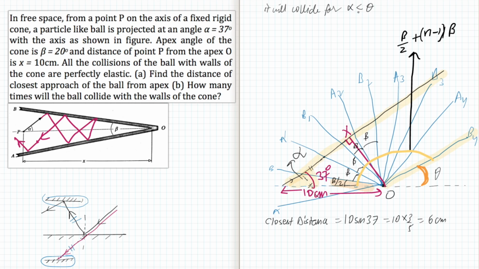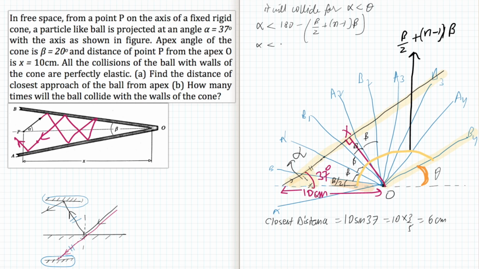So if alpha is less than theta, alpha should be less than 180 minus the angle marked with yellow, and we have written this angle in terms of the number of collisions, beta by 2 plus (n minus 1) into beta. Now let's get the relation between n, alpha and beta.